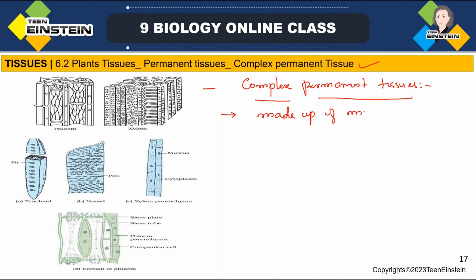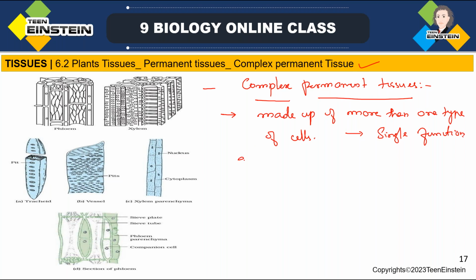Made up of more than one type of cells. They are made up of more than one type of cells. So all these cells are coordinating to form the tissue. More than one type of cells will be there, but all are performing a single function. They will coordinate and do a single or a common function.